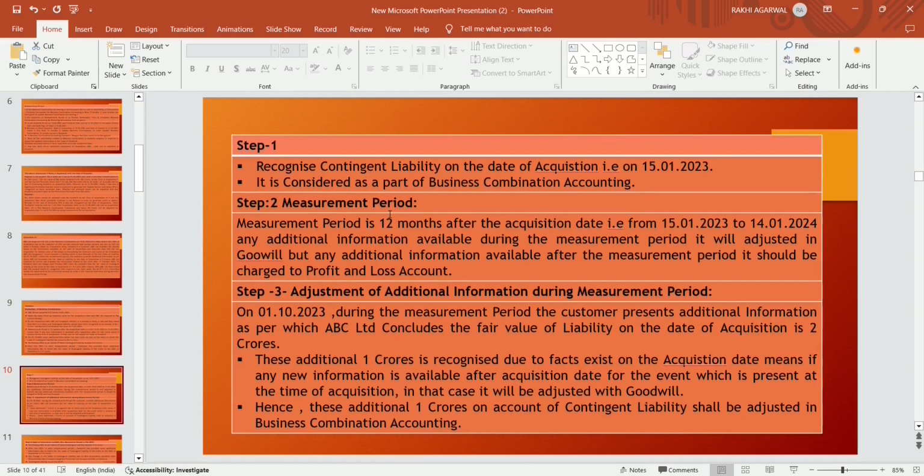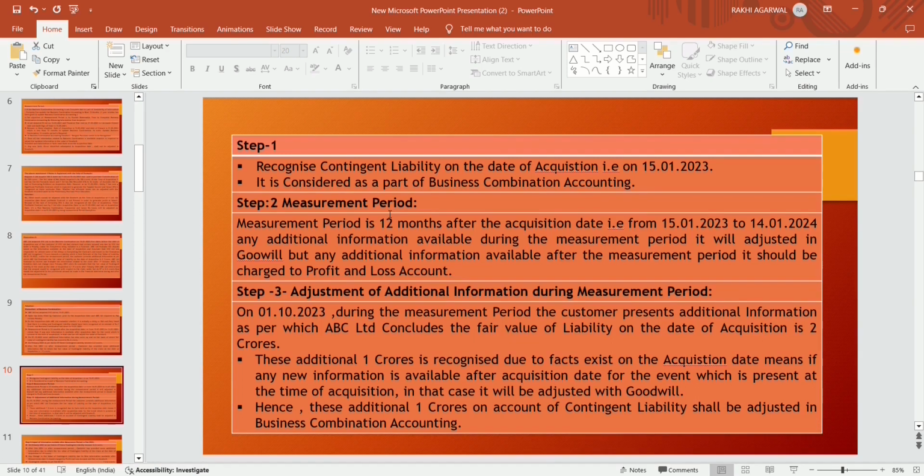Step 1: firstly, we will recognize the contingent liability. On the date of the business combination, that is 15 January 2023, you will recognize the contingent liability with the value of goodwill, which is considered as a part of business combination accounting. That contingent liability, that is 1 crore, becomes part of business combination accounting on 15 January 2023 at the time of acquisition.